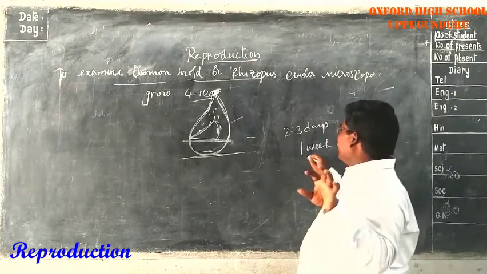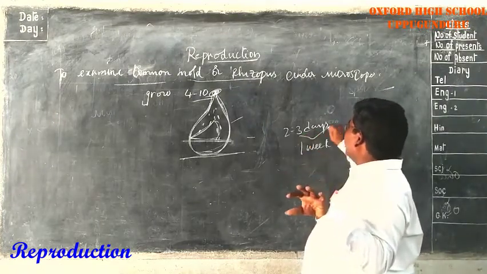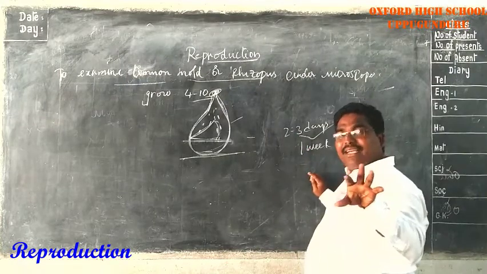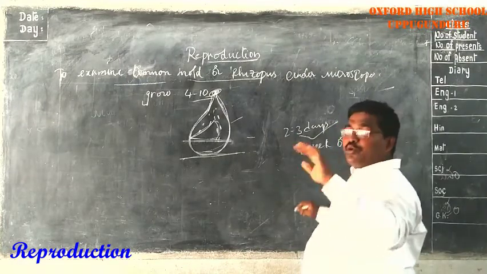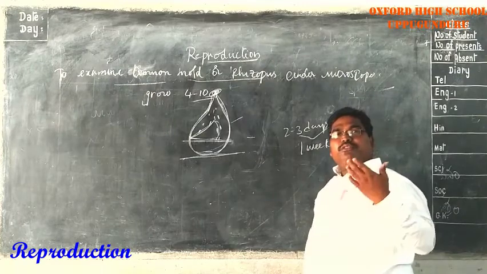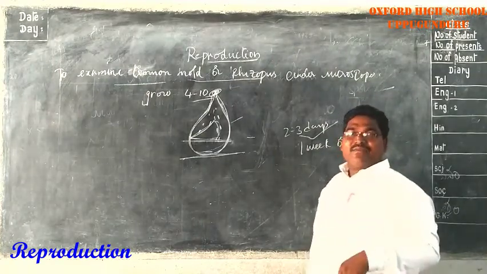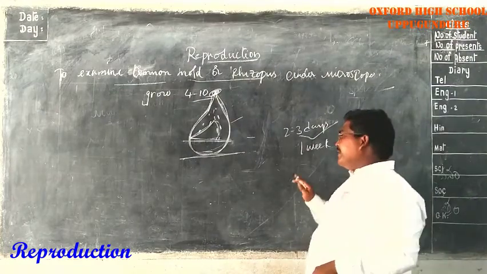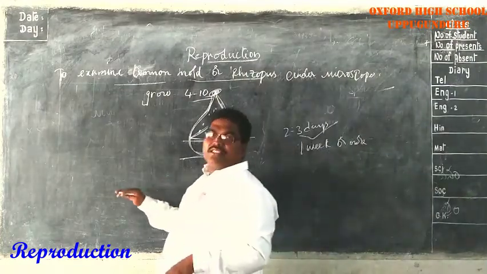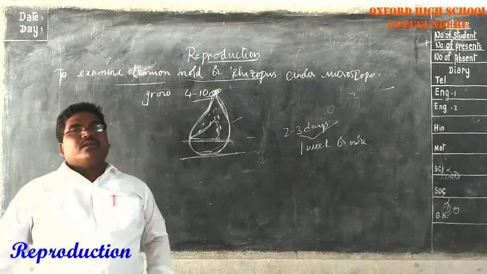The mold grows within 2 to 3 days, but it takes 1 week or more to produce more spores, depending on the weather conditions. Do you understand? That is the first paragraph, the first step we have done.